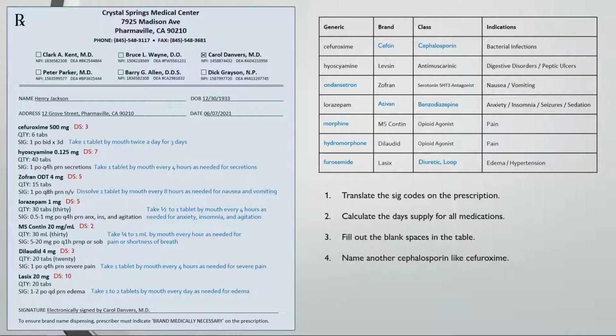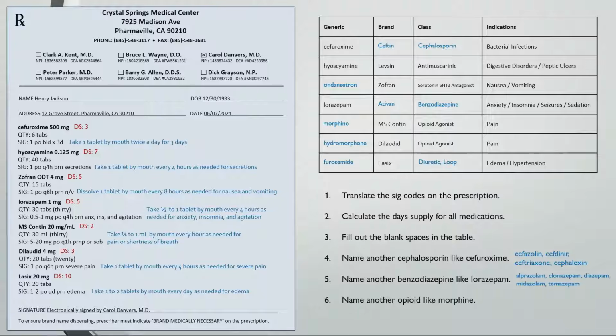Name another cephalosporin like cefuroxime. Cefazolin, cefdinir, ceftriaxone, and cephalexin are a few other cephalosporins. They have a ceph stem. Name another benzodiazepine like lorazepam. Alprazolam, clonazepam, diazepam, midazolam, and temazepam are a few other benzos. Most benzos have the stem azolam or azepam. And last question here, name another opioid like morphine. Hydrocodone, oxycodone, fentanyl, tramadol, and codeine are a few other opioids.